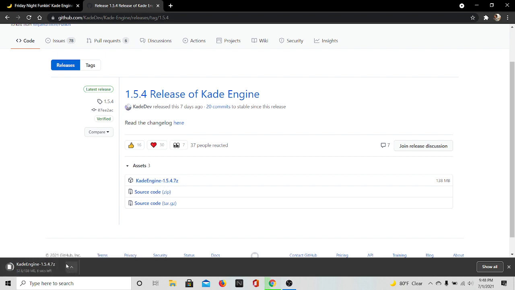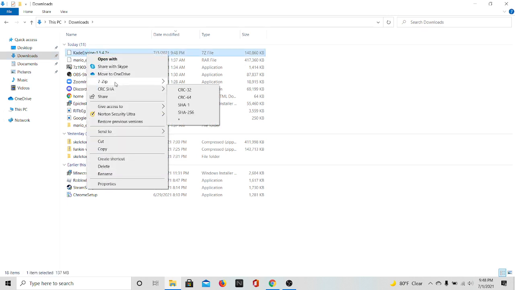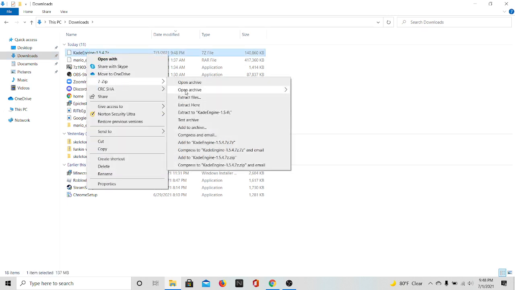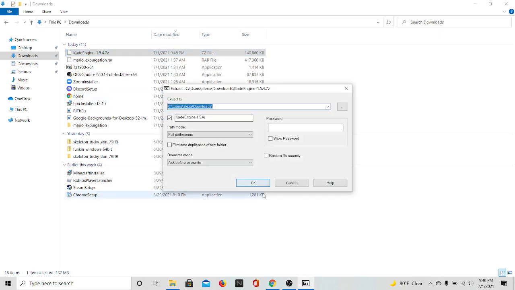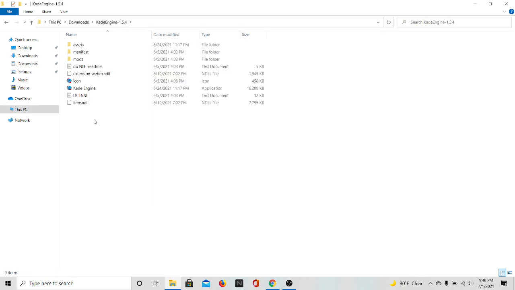It will take a while. It's a RAR file, so you're gonna have to extract it. So once it's done, you're just gonna go to your folder, go to download, and whatever you have, extract files. Extract. Now you should have Kade Engine.